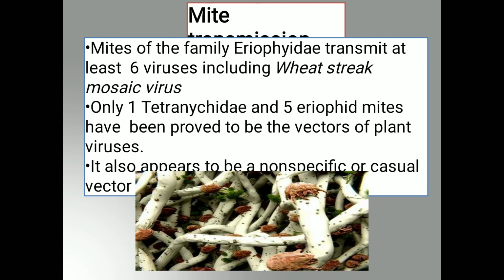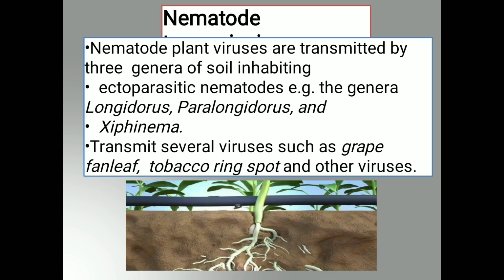The next, mites. For example, wheat streak mosaic virus is transmitted by the eriophyid mites. Then nematodes. Which species of nematode are responsible for transmission of virus from infected plant to healthy plants?